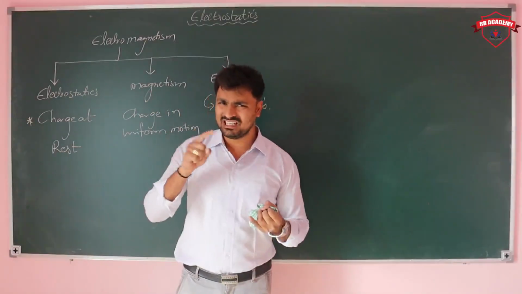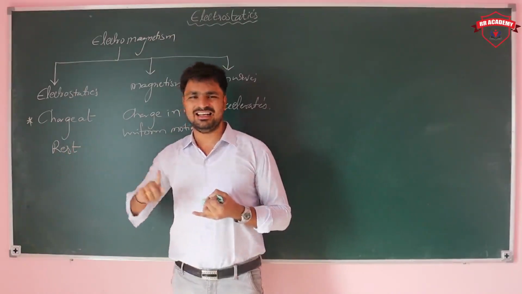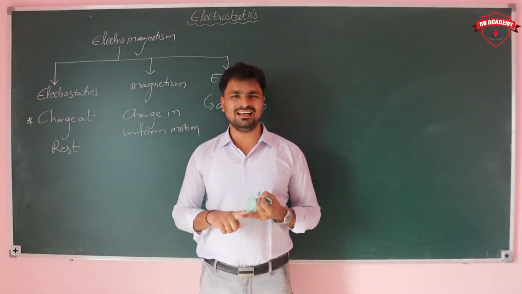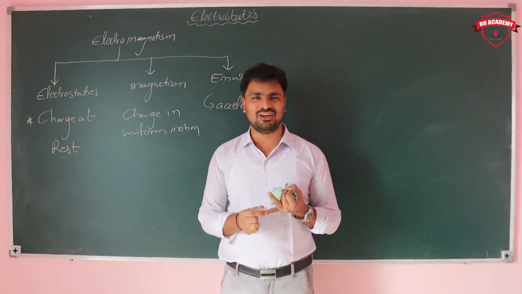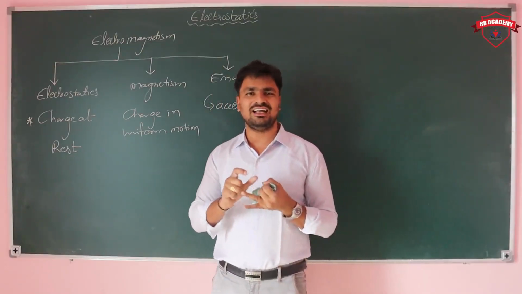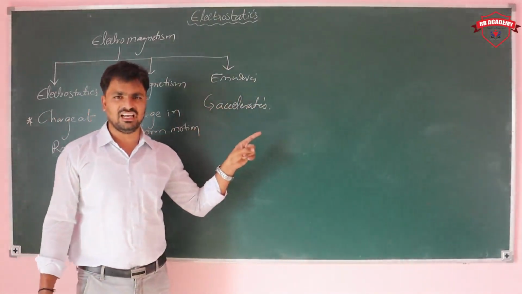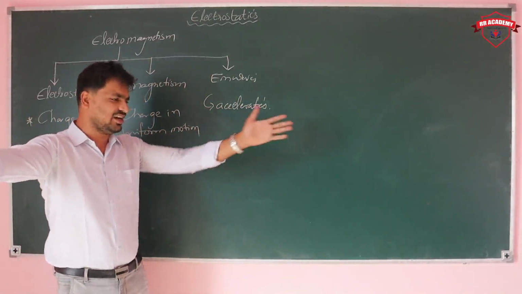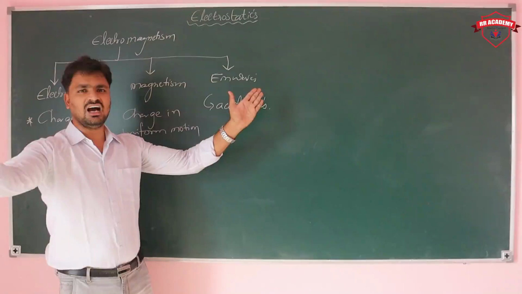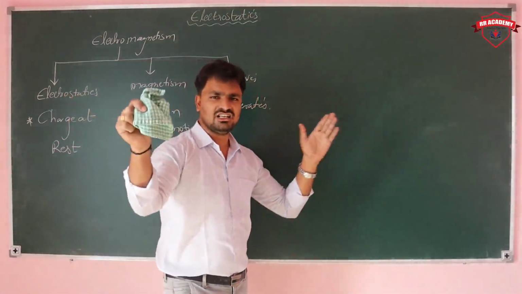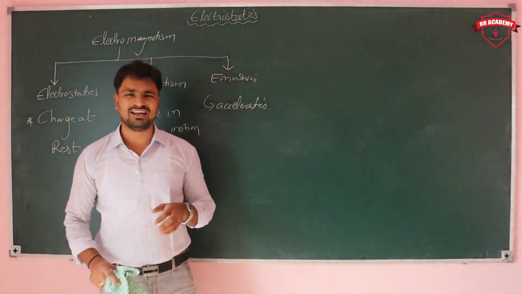Once again, see here. When the charge is at rest, it produces electric field, which we discuss in electrostatics. In magnetism, when the charge is in uniform motion, it produces electric field and magnetic field, and does not radiate any energy. Whereas in EM waves, the electric field and magnetic field are perpendicular to each other, and there is also radiated energy in the form of electromagnetic waves.